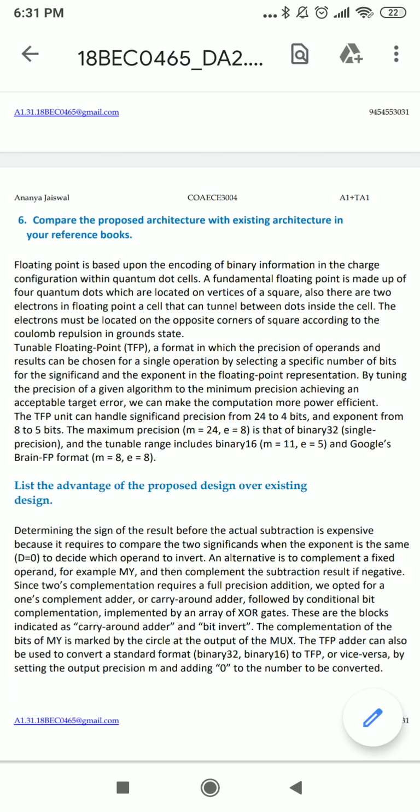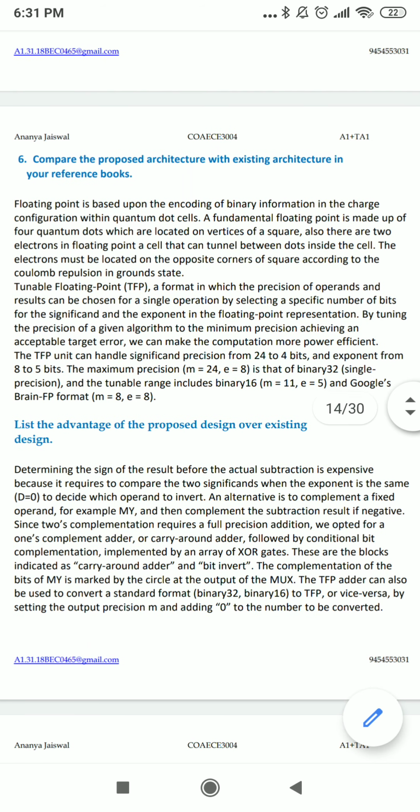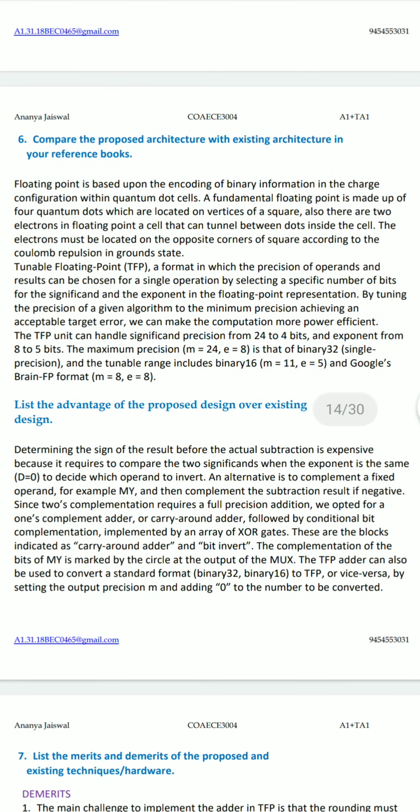TFP is a format in which the precision of operands and results can be chosen for a single operation by selecting a specific number of bits for the significand and the exponent in the floating point representation. By tuning the precision of a given algorithm to the minimum precision achieving an acceptable target error, we can make the computation more power efficient.